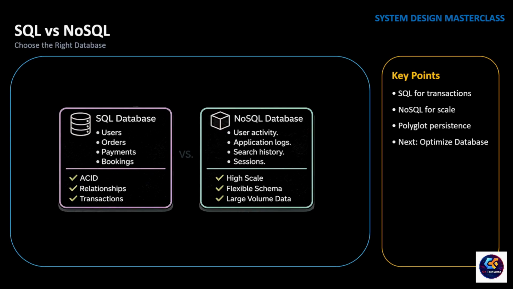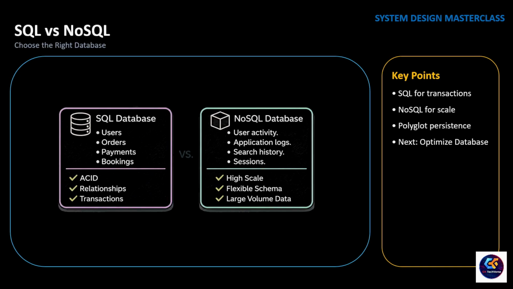Not all data is the same. Our application stores users, orders, payments, bookings. These are business critical transactions. The data is related. It must be accurate, and multiple operations often need to succeed together. This is where a SQL database is the right choice. It provides ACID transactions, strong consistency, and relationships between data.